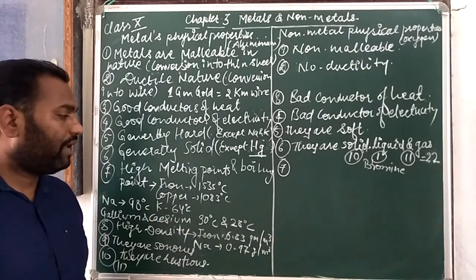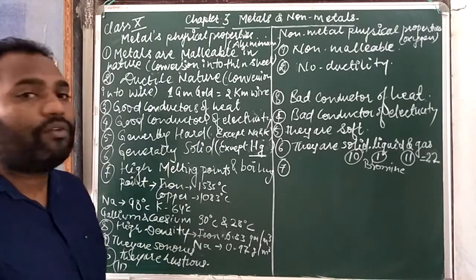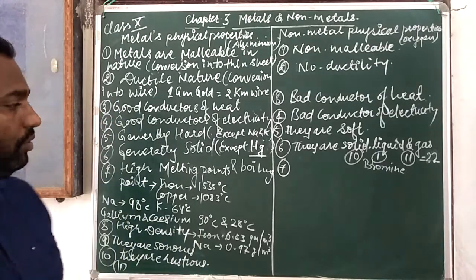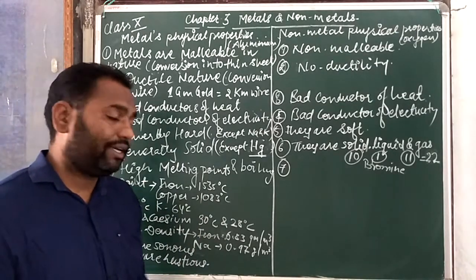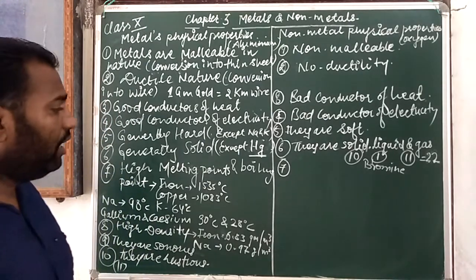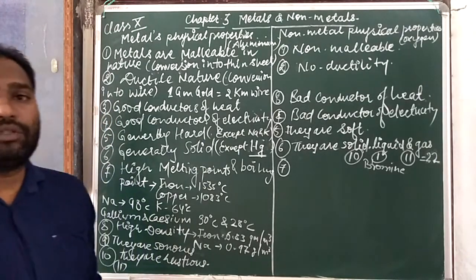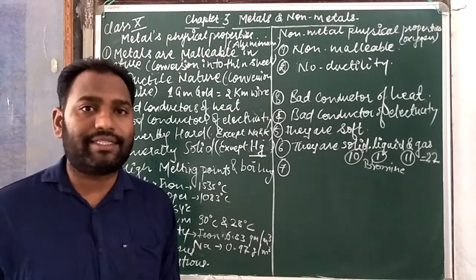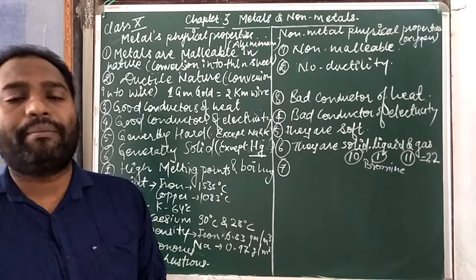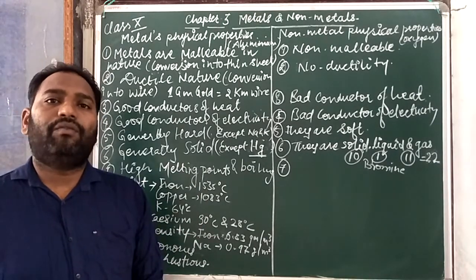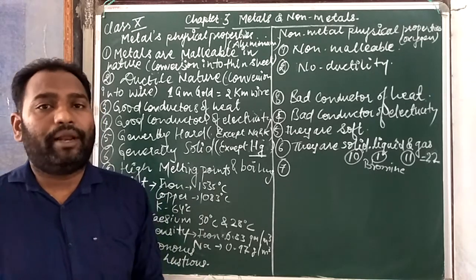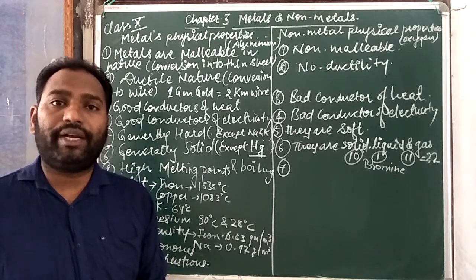That's why when we use it as electricity wire, it cannot easily melt. You should also remember one more name, tungsten. Tungsten has a melting point of more than 3380 degrees Celsius, and it is generally used in the filament of a bulb.